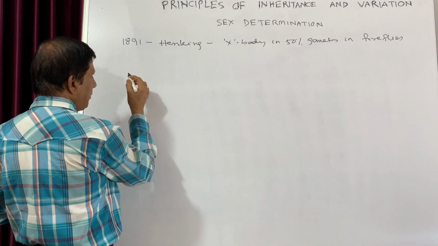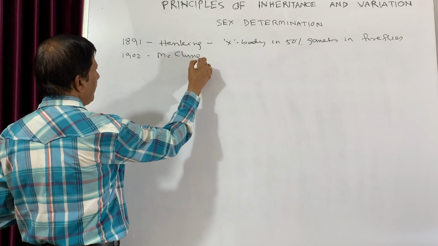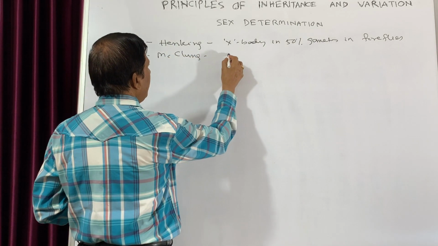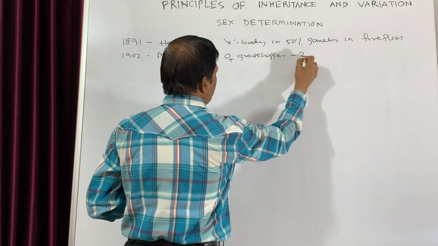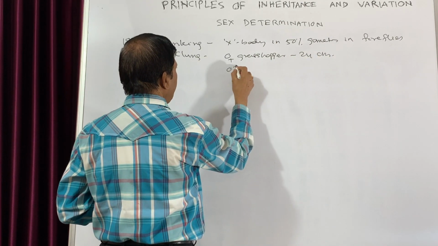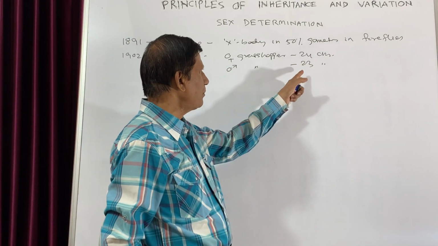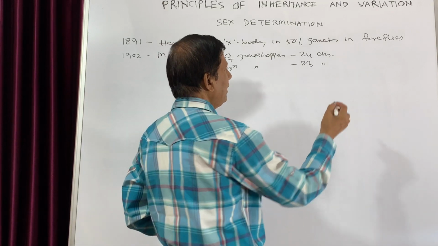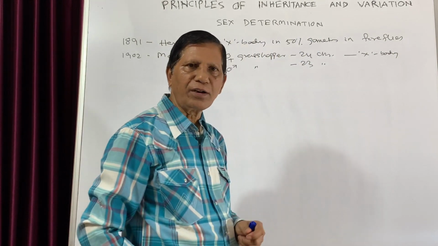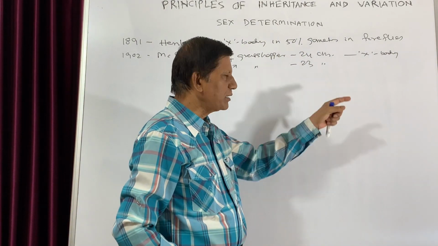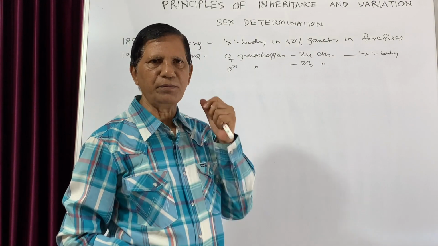Then, in another experiment, in 1902, another scientist known as McClung observed that the female grasshopper has 24 chromosomes, while the male grasshopper has 23 chromosomes. That is the extra chromosome which is present in case of female, that is the X body according to McClung. But later on it was found that this X body is nothing but the X chromosome, and that is found both in case of males as well as females.